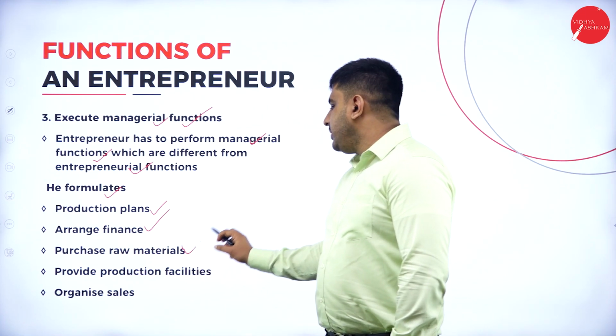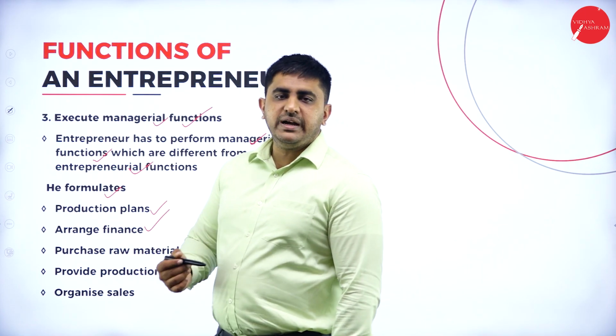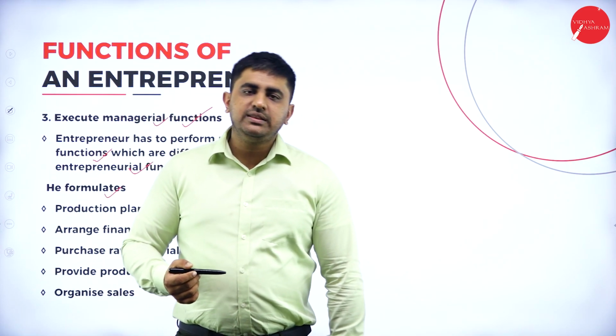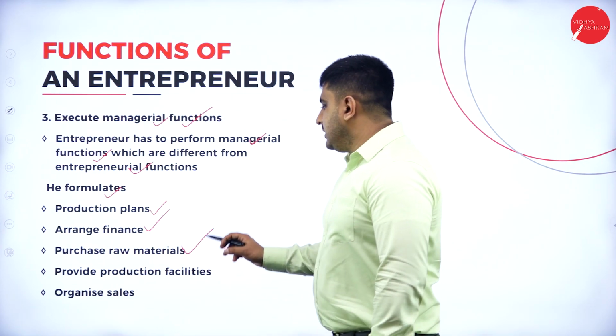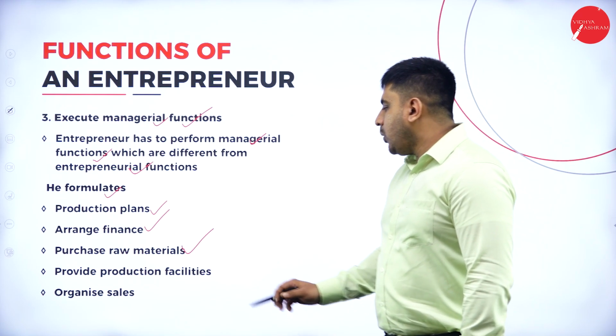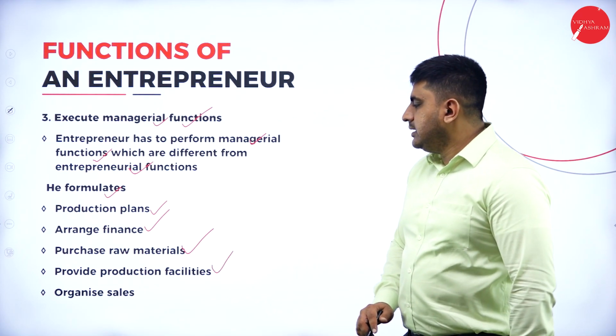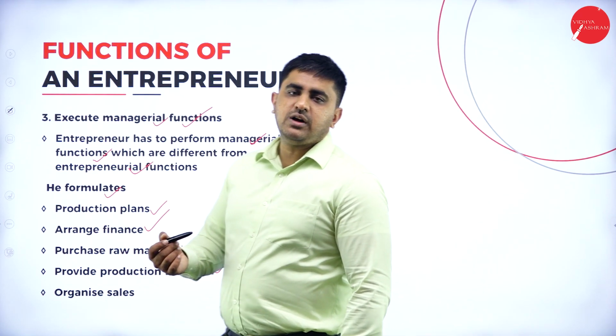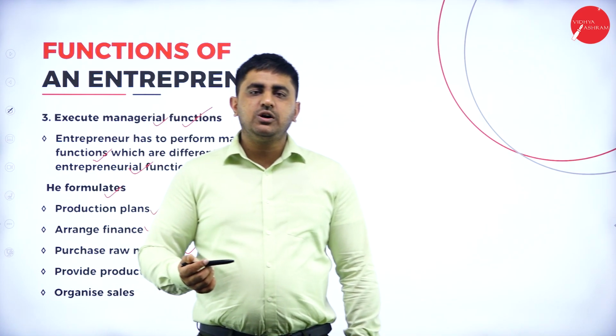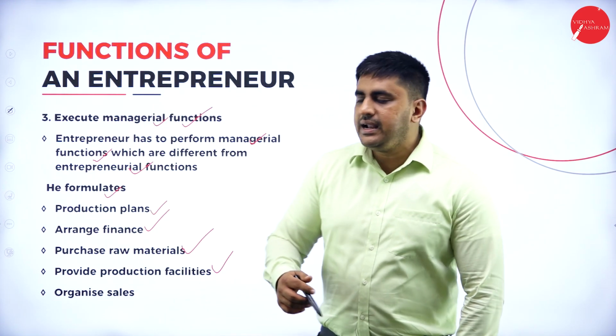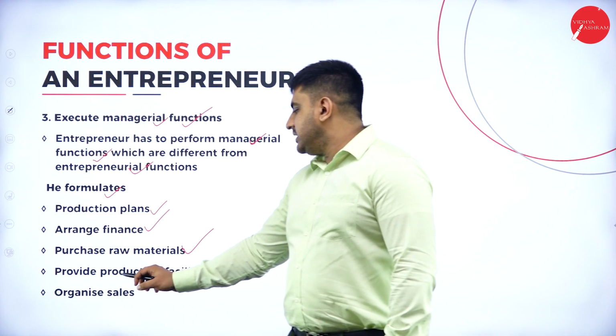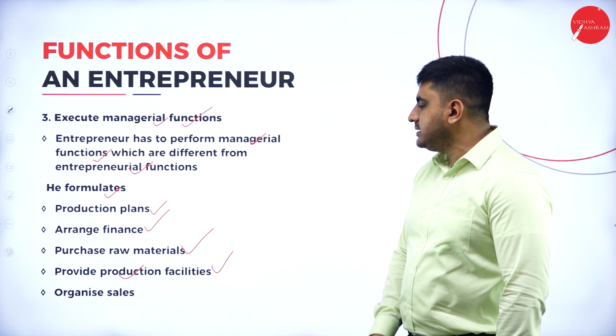Purchase raw materials. Obviously to produce a product you require raw materials. You have to negotiate with the supplier and make the deal. That is purchase raw materials. Provide production facility. That is, simply purchasing raw materials is not enough. You want a factory premises or a layout where you can conduct your production process. That is, provide production facilities.